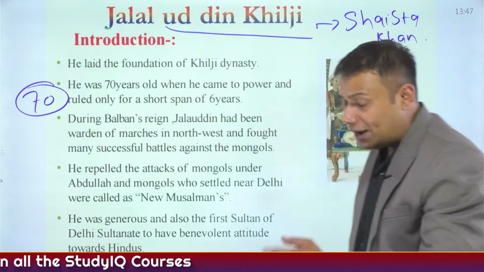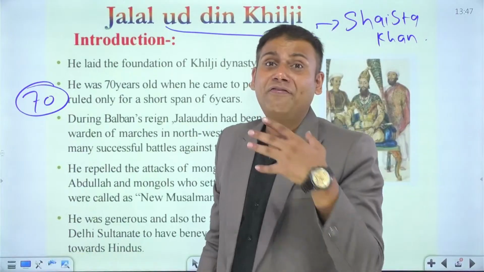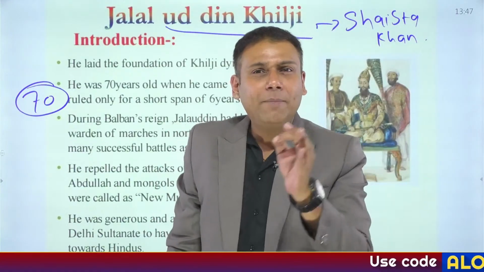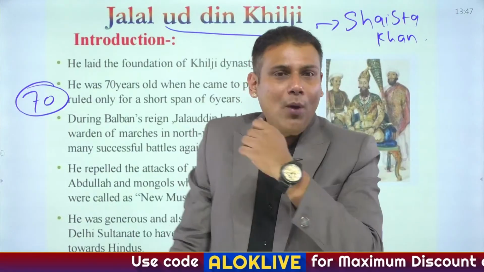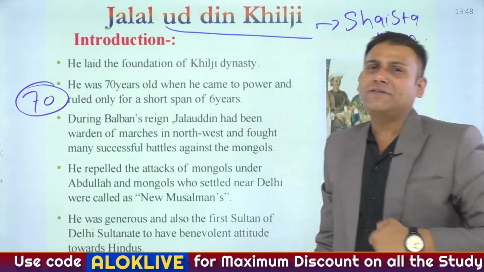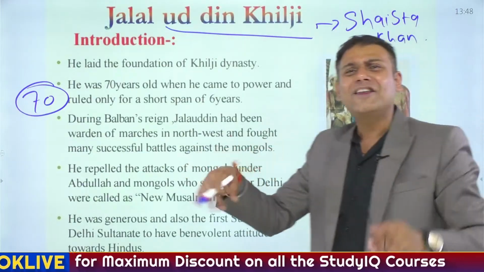Personally speaking, during the time of Kaikubad, Jallaludin Khilji was given the title of Shaista Khan, because he was quite loyal. Initially, he was Sare Jandar. Sare Jandar basically means head of the royal bodyguards. Now, what happened? When he became the Sultan at the age of 70, he had a very lenient attitude.